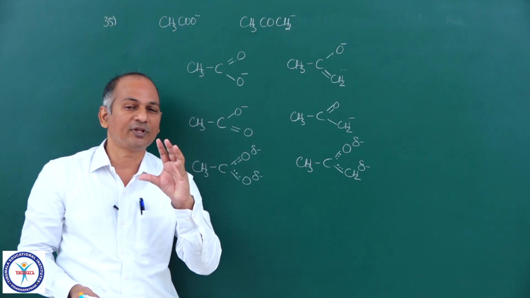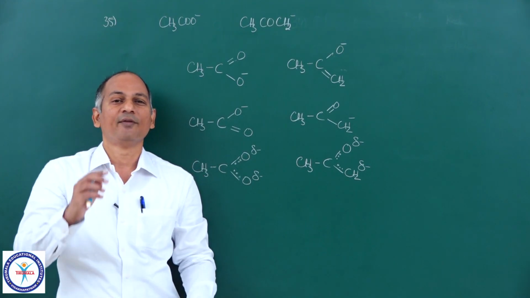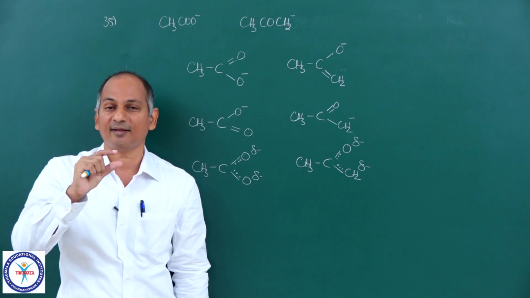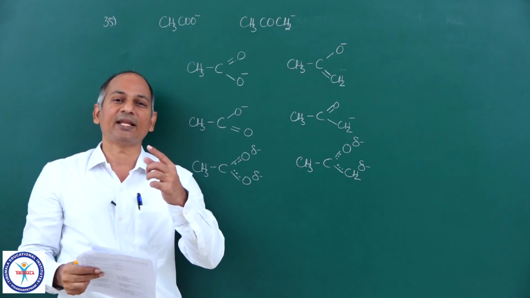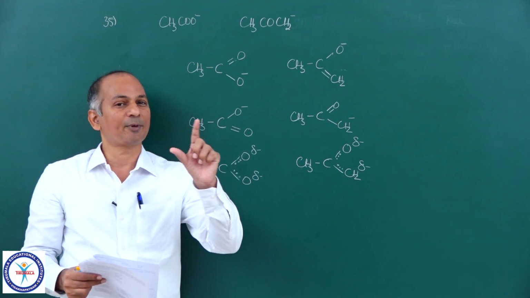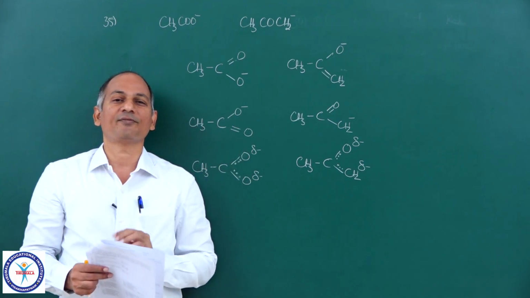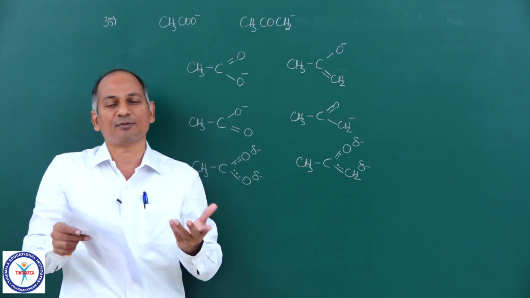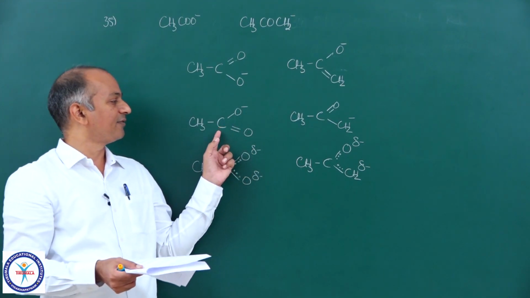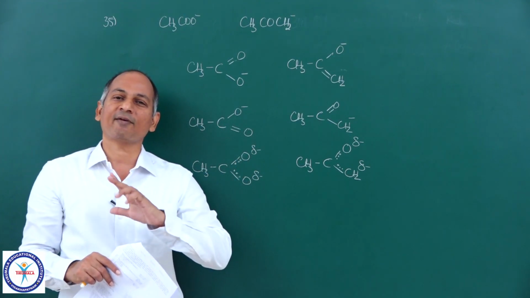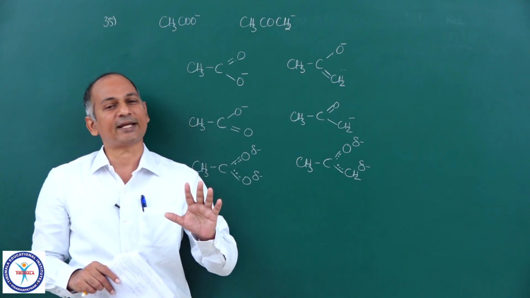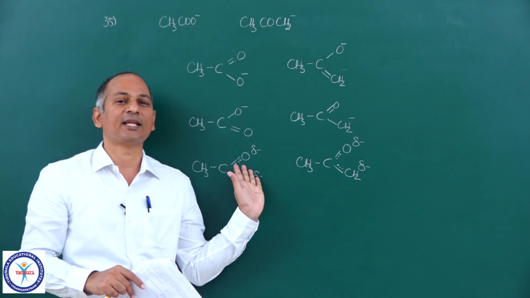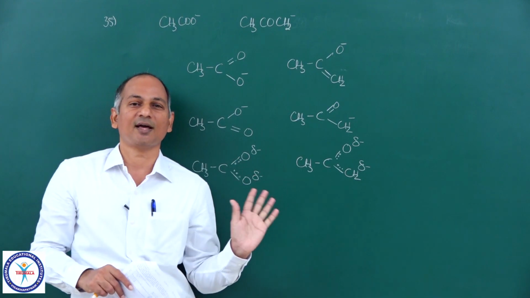So the magnitude of the resonance energy is directly proportional to the difference in energies between the most stable resonating structure and the resonance hybrid. And the difference between the energies of those two will be directly proportional to the contribution of the other less stable structures. So the more the contribution from the less stable structure, the more is the resonance energy. And here the contribution is 50%, maximum contribution. You cannot have contribution from the second structure more than 50%. So the maximum resonance energy is here. So resonance energy of acetate ion is higher.